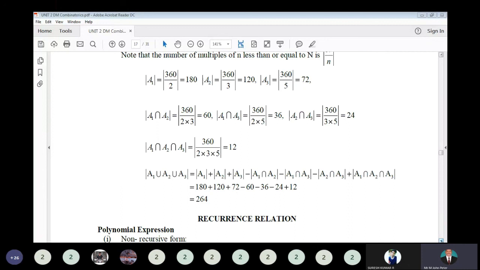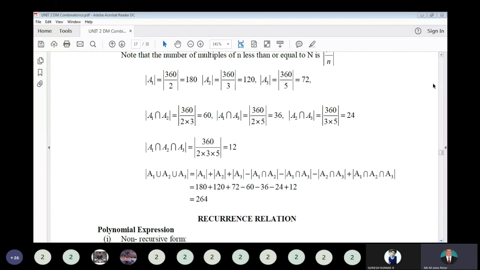So that is the three-set inclusion exclusion formula. Modulus of A1 union A2 union A3 is equal to modulus of A1 plus modulus of A2 plus modulus of A3 minus modulus of A1 intersect A2 minus modulus of A1 intersect A3 minus modulus of A2 intersect A3 plus modulus of A1 intersect A2 intersect A3, that is equal to 264.